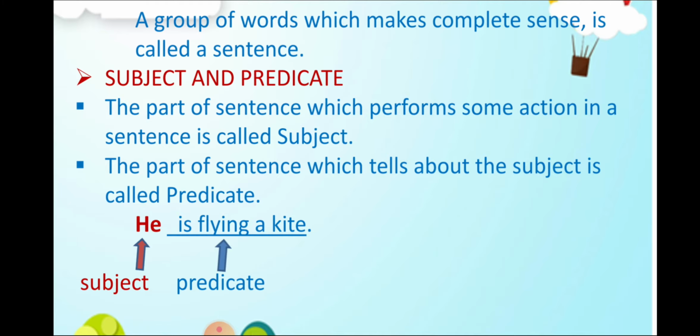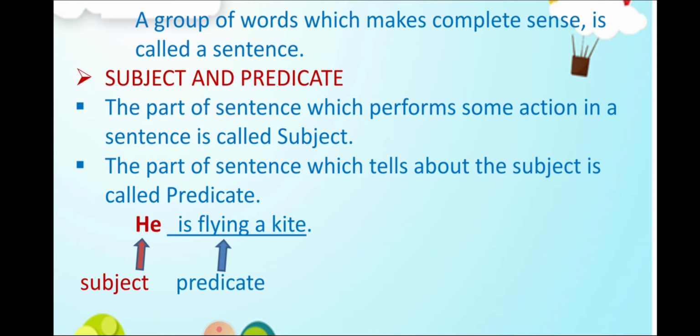The part of the sentence which performs some action in a sentence is called the subject, whereas the part of the sentence which tells about the subject is called the predicate. We had seen certain examples. So, today let us revise it with one example. He is flying a kite. So, here he is the subject because it performs some action.